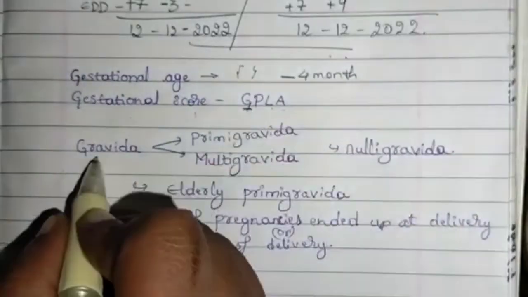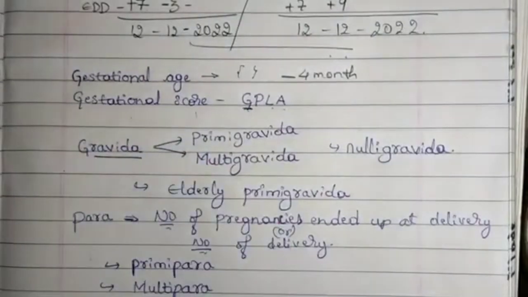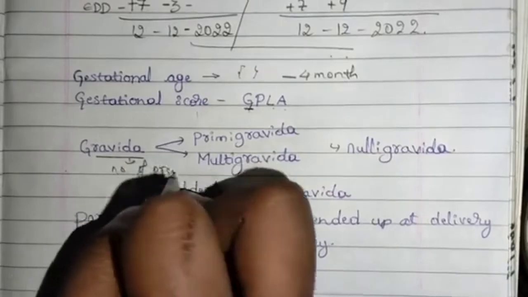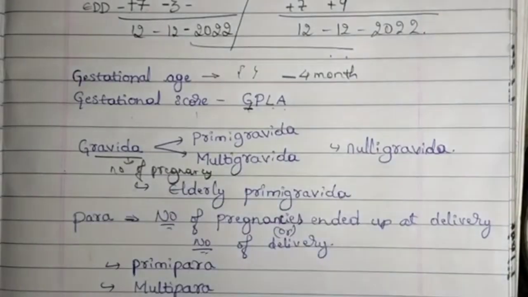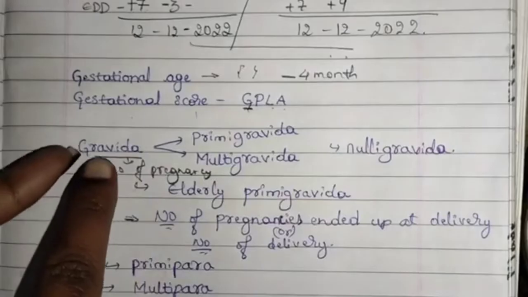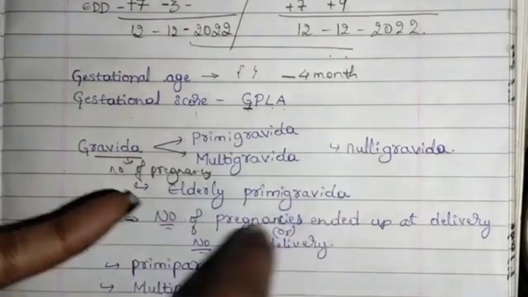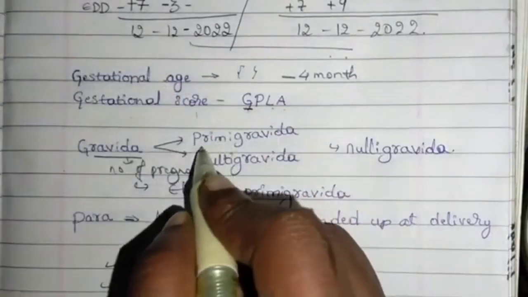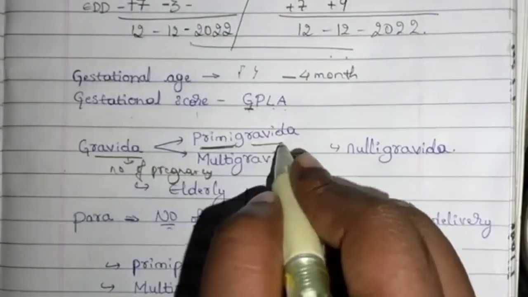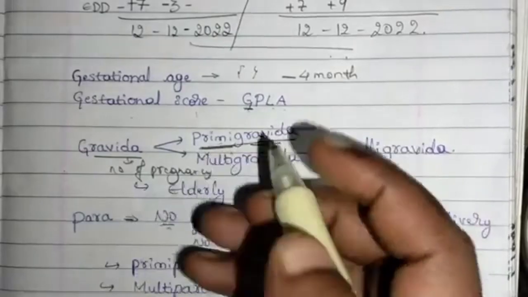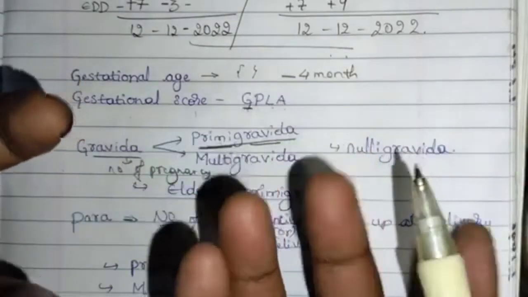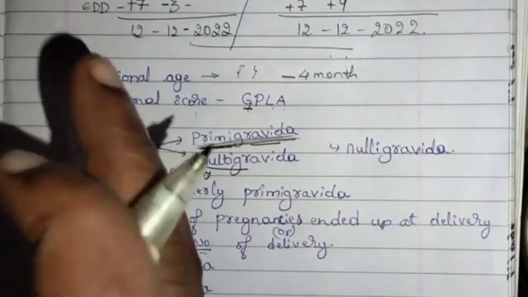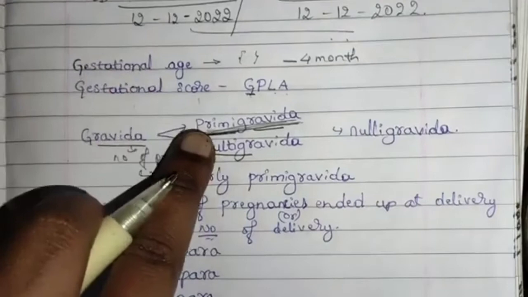Here G indicates gravida. What is gravida? Gravida is nothing but number of pregnancy. In this, there are a few terms. Premigravida. Premi is first and gravida is pregnancy. Premigravida is a person who is pregnant for the first time. If the mother is pregnant for the first time, then she is known as premigravida.